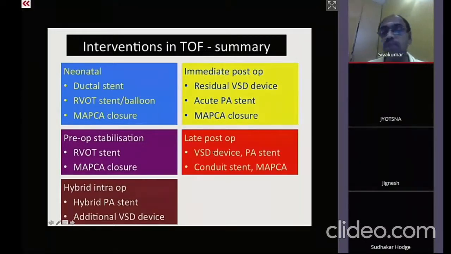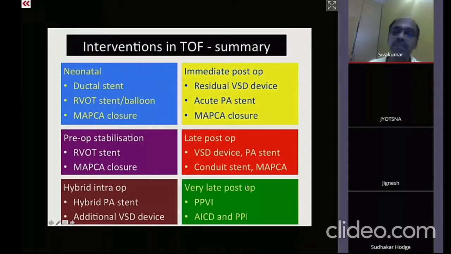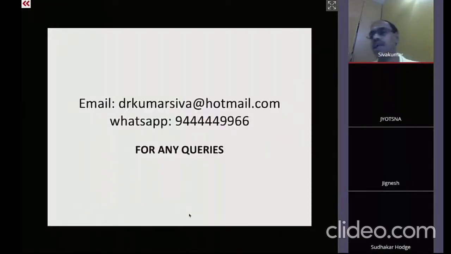Late post-op, 1 or 2 years later, you can have a patient who is having a residual VSD device closure, pulmonary artery stenosis being stented, conduits being stented, MAPCA being closed, and very, very late post-op, percutaneous pulmonary valve implantations, or AICDs and pacemakers for patients who are developing arrhythmias. So this last slide is just to summarize all the various types of interventions on